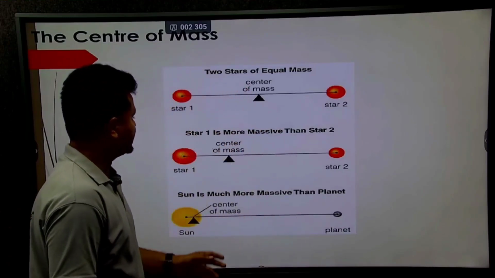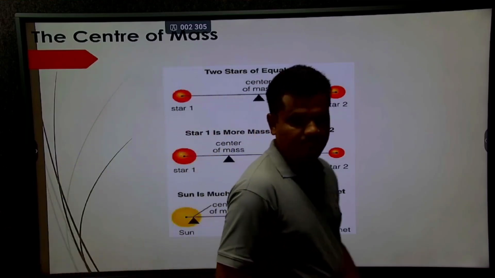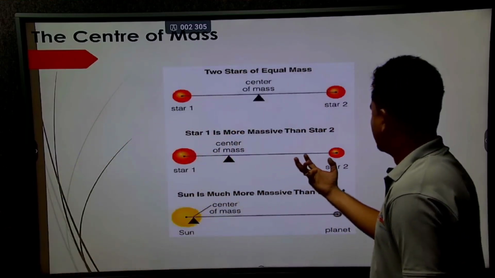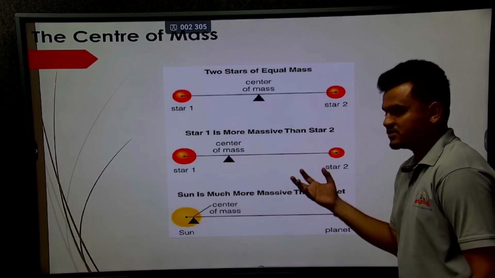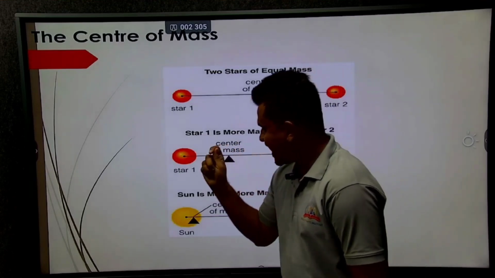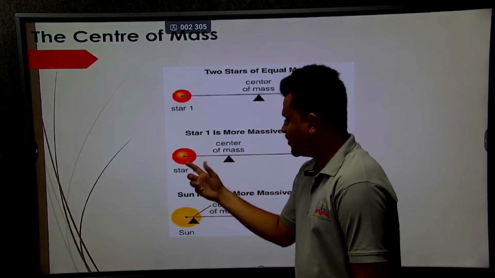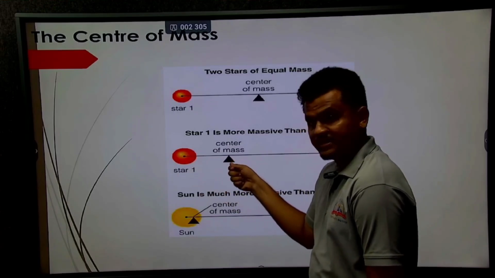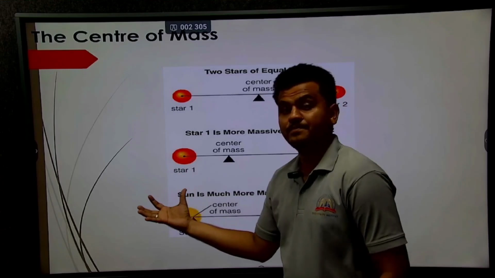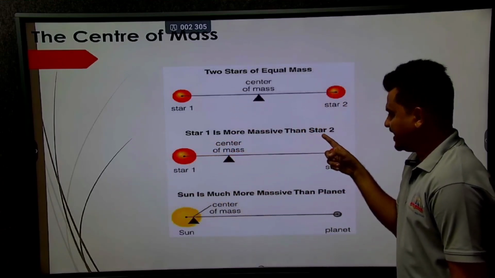The second case is where star 1 is more massive than star 2. Star 1 has more mass, and star 2 has less mass than star 1. So the center of mass should lie within the heavy body. Where is the heavy body? Here. So this should be the center of mass, because it has the bigger mass.